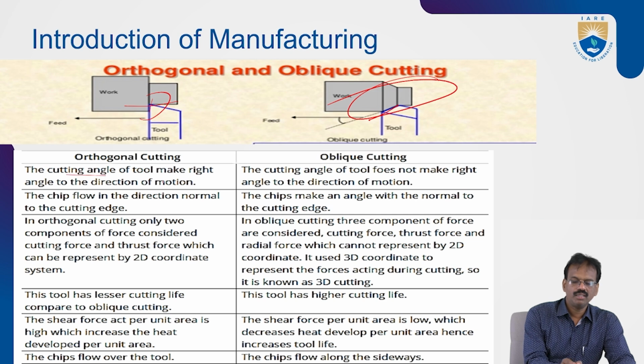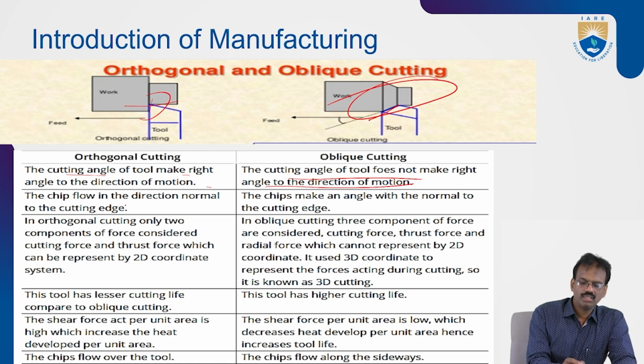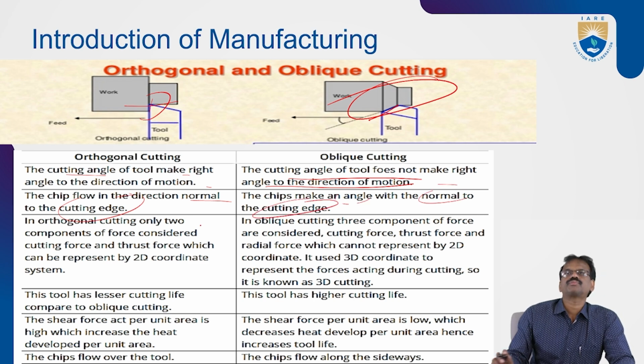In orthogonal cutting, the cutting angle of the tool is at right angles to the direction of motion. In oblique cutting, the cutting angle of the tool does not make right angles to the direction of motion, which means below 90 degrees. We'll see the chip flow in the direction normal to the cutting edge. Here, the chip makes an angle with the normal to the cutting edge.